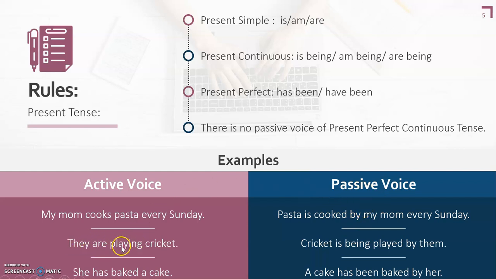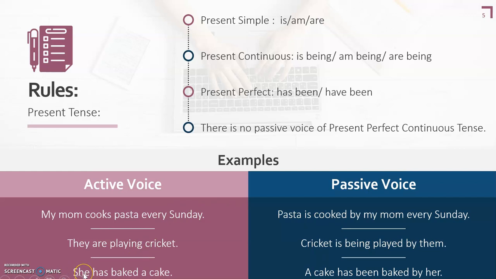Number 2, they are playing cricket. Now here you need to identify two things. Number 1, the tense. This is present continuous tense. Number 2, subject, verb, object. Now the object will come in the beginning, cricket. Cricket is singular, so we are using is. Cricket is being. Now this is continuous tense, that's why we have taken being, and the verb is brought in the third form. Cricket is being played by them. They will turn into them.